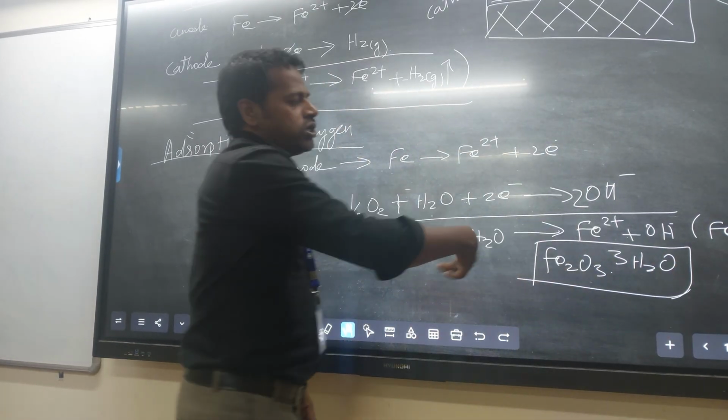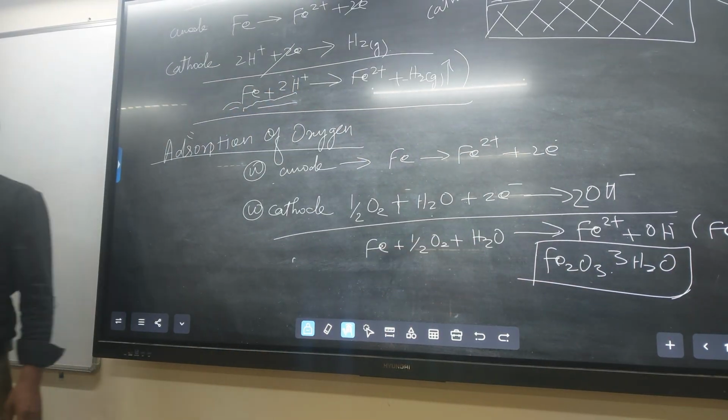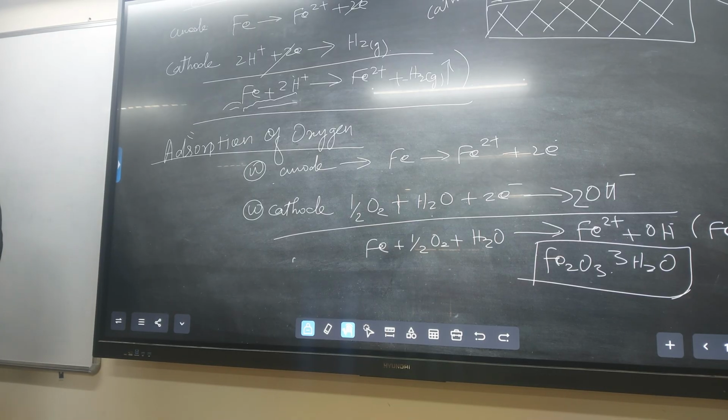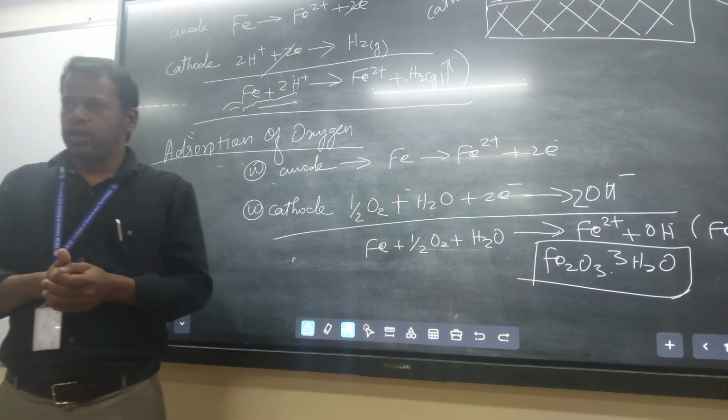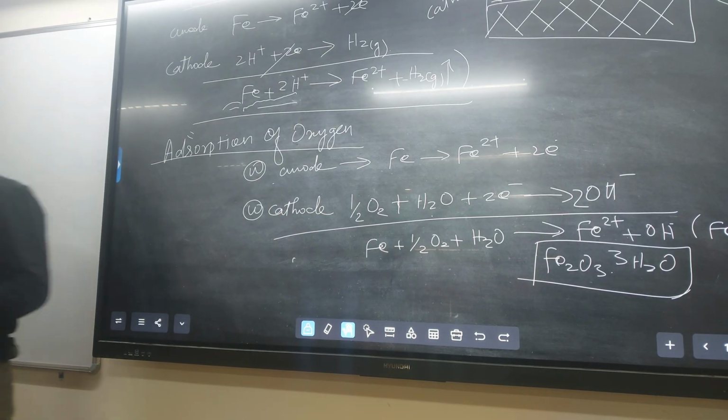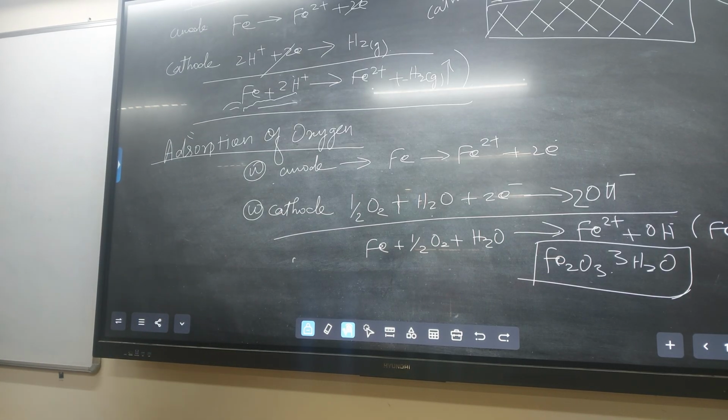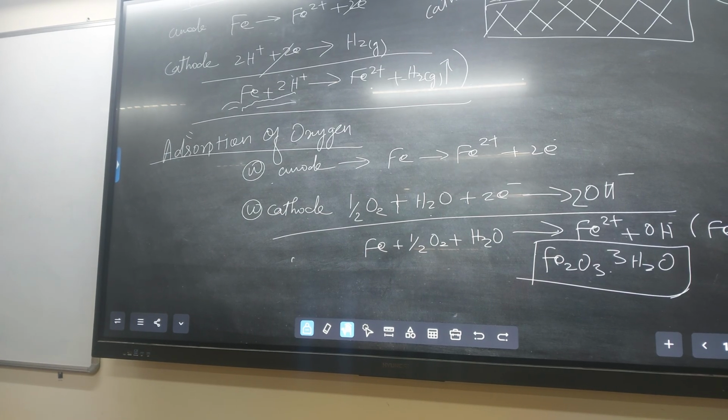Up to the formation of Fe2O3.3H2O, the corrosion is continuous. That is rust formation. Sometimes they ask the formula: what is the formula of rust? Fe2O3.3H2O. Right? Yes. Today's class is fine.